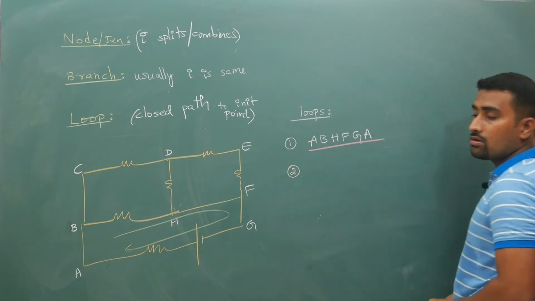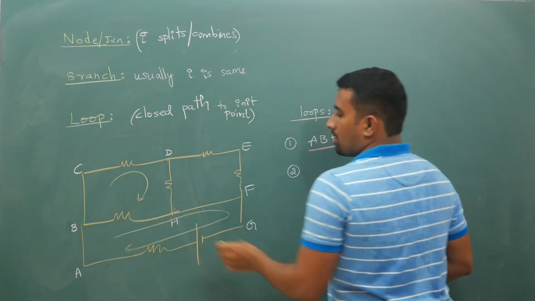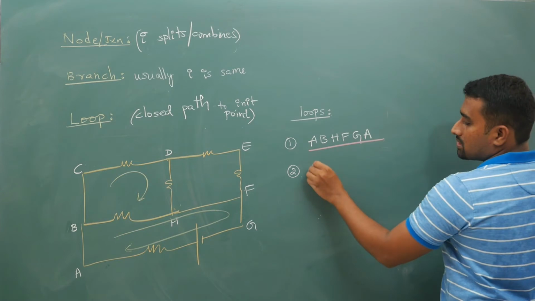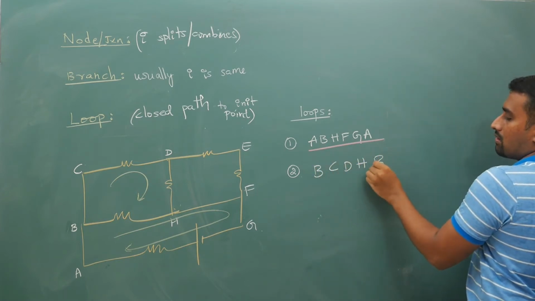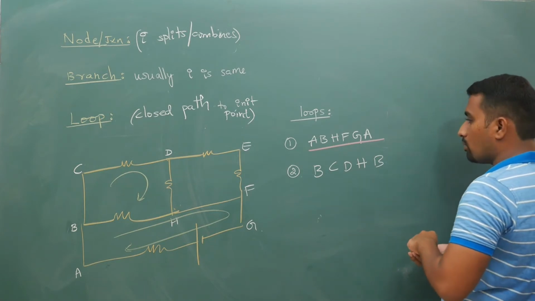Coming to your second loop: B, C, D, H, B is your second loop.